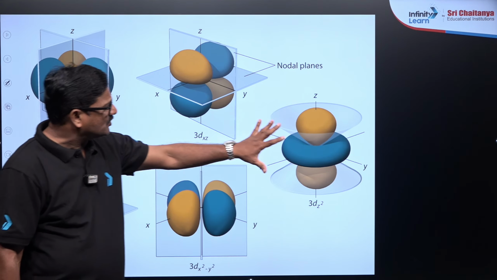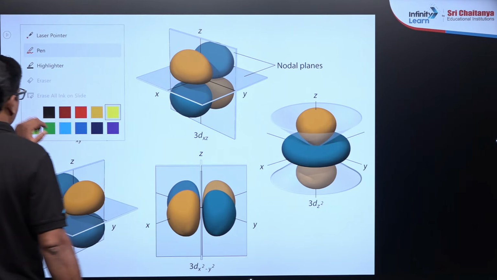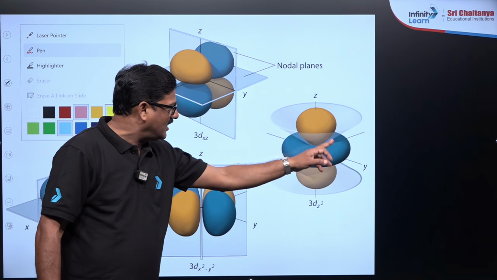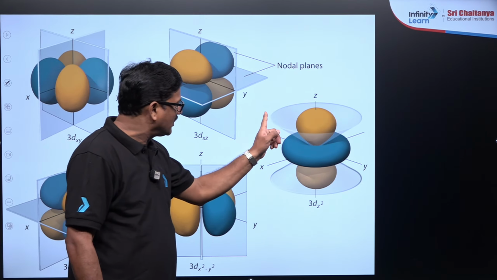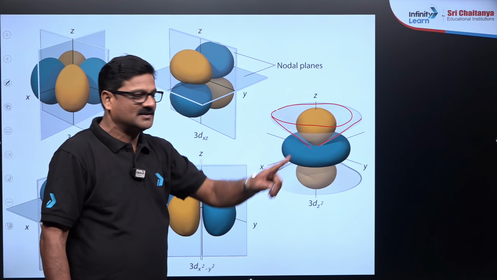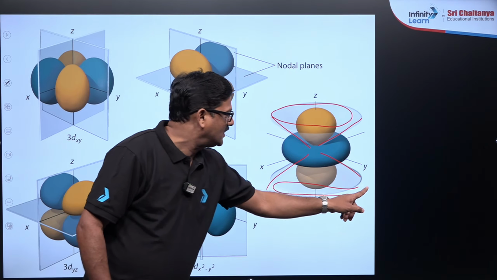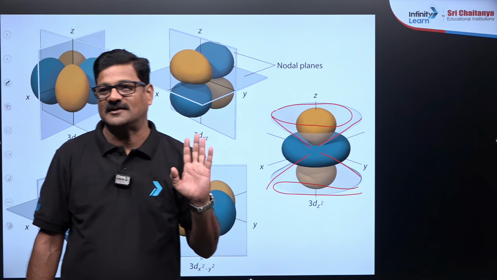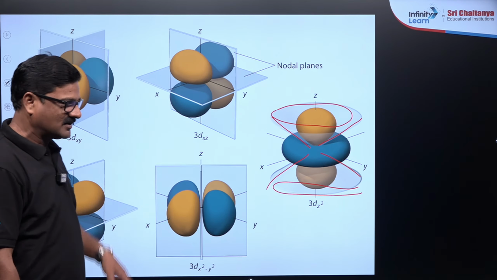Now this is the story. Everybody gets confused. What is this? Everybody, you can see here dz square. It is a dumbbell, around that a collar is seen. Now you can see a cone shaped nodal plane is seen. Here is another cone shaped nodal plane. Yes, there are two nodal planes, but cone shaped nodal planes are there. That's very, very important as far as these d orbitals are concerned.